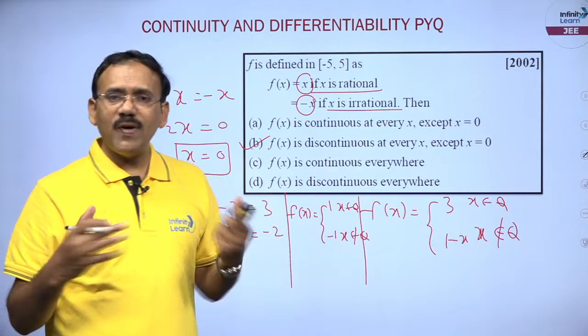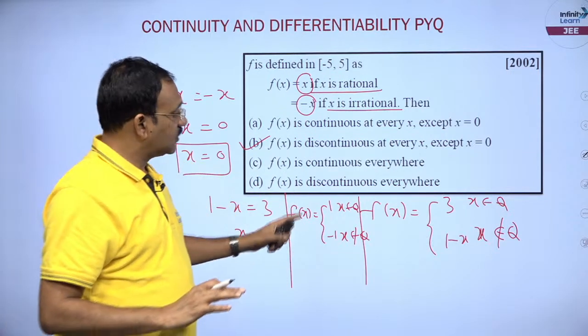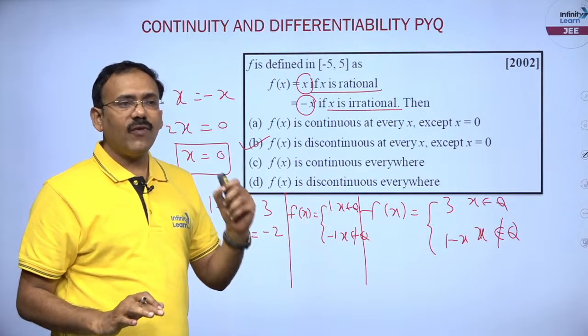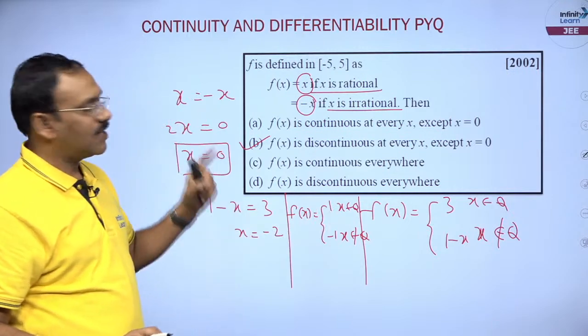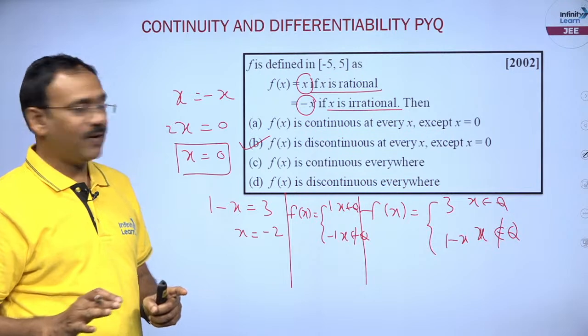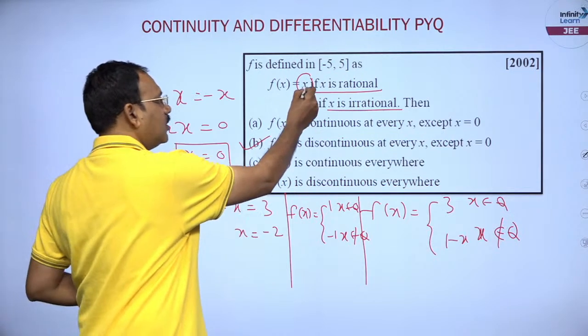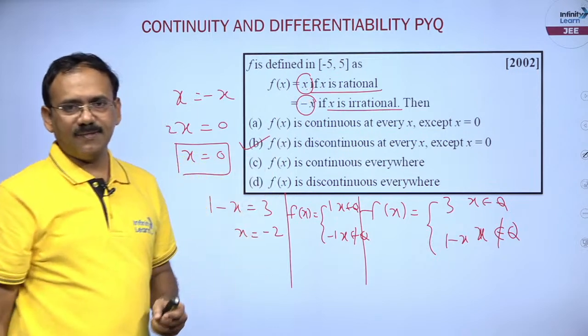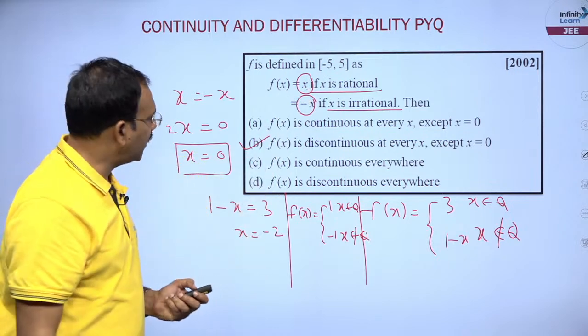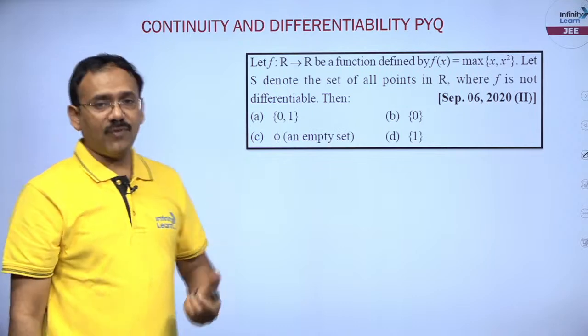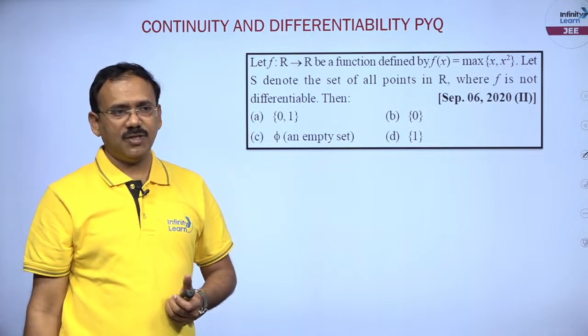Confused? Nowhere continuous, fine. So, such a function which is defined differently for rationals and irrationals, do remember it is an important one. This will be continuous only where these two definitions are equal, okay, fine. Then the next function, friends, is the next question.